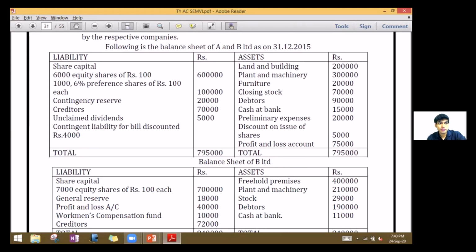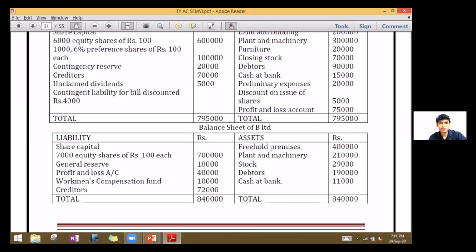Now for A Limited, we have on the liability side share capital 6,000 equity shares of 100 each, 1,000 6% preference shares of rupees 100 each, contingency reserve, creditors, unclaimed dividend, and contingent liability for bills discounted. On the asset side, we have land and building, plant and machinery, furniture, closing stock, debtors, cash at bank, preliminary expenses, discount on issue of shares, and profit and loss account.